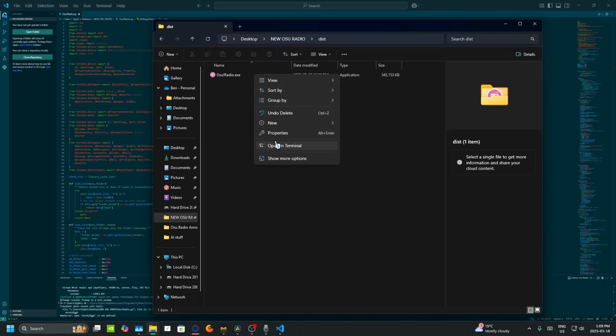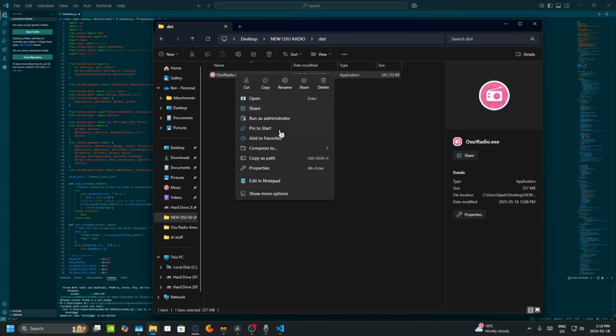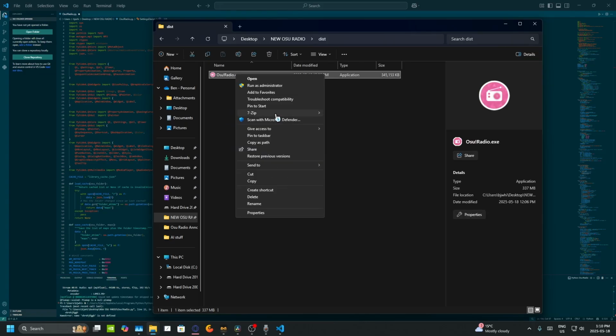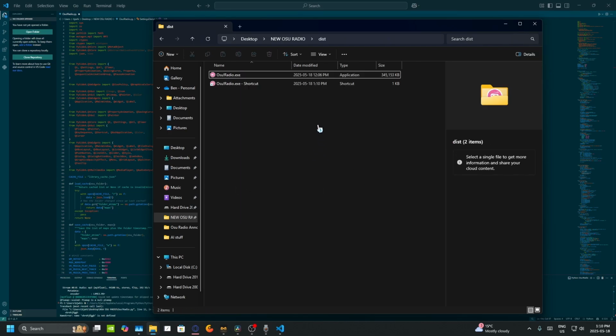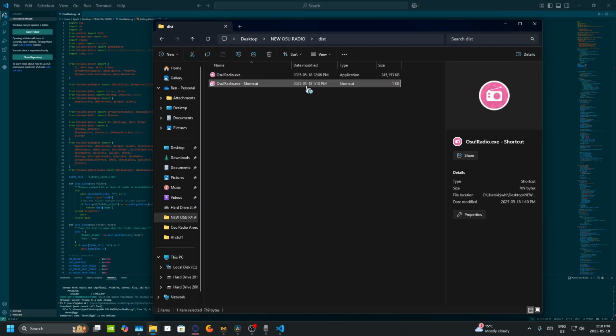Now, I'm going to make a shortcut of this so I can put it on my desktop. So you click it first, then you go down to here, and then you click Show More, and create shortcut. Boom, you've created a shortcut. So I'm just going to run it from here. I'll put it on my desktop later.